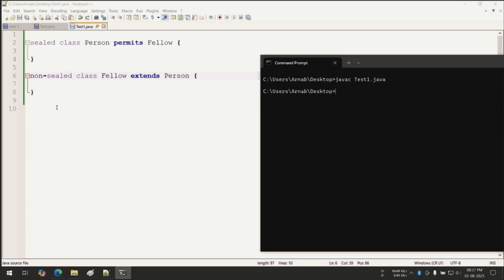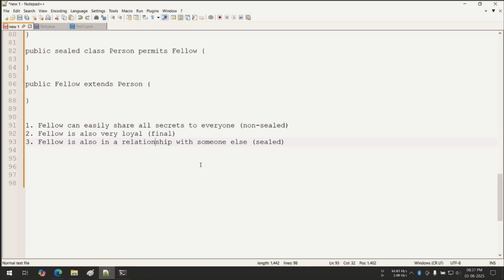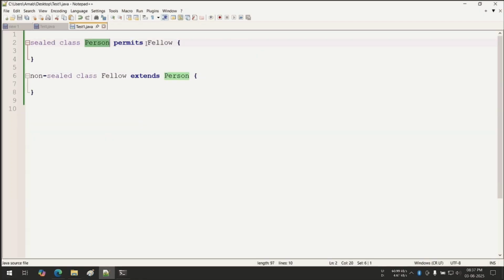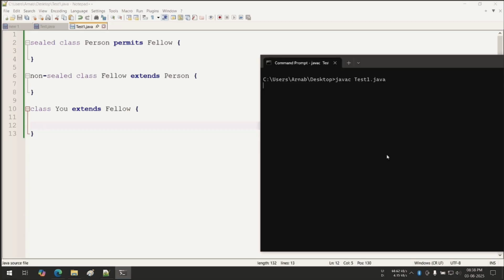No problem. At this moment, person is in a relationship with Fellow, but Fellow is sharing everything with anybody else. That means now you can come and easily extend the Fellow. So class U extends Fellow. Possible or not? Tell me guys, possible or not? Before I compile, possible? Yes. Let's see. Javac: no compilation error means possible.